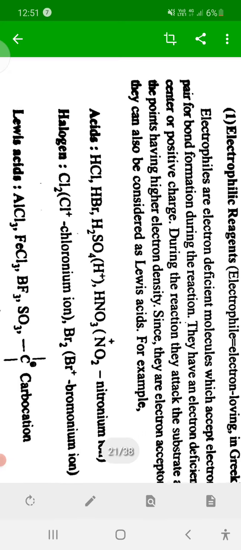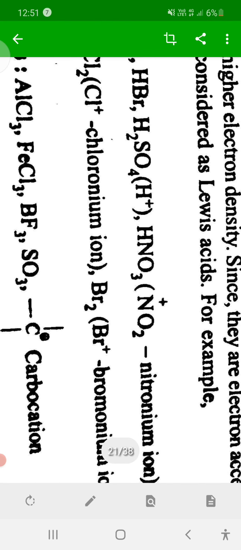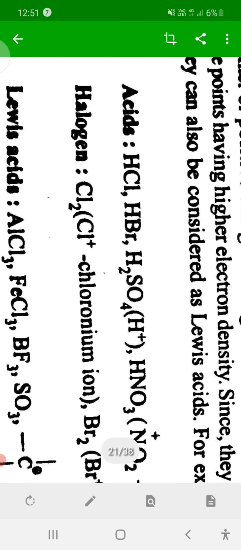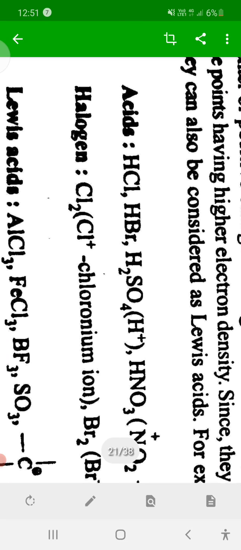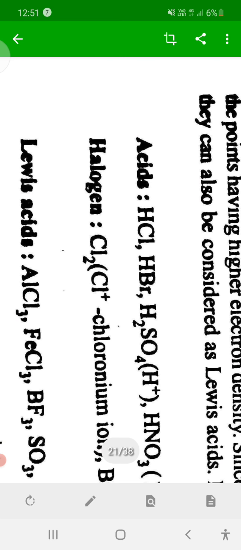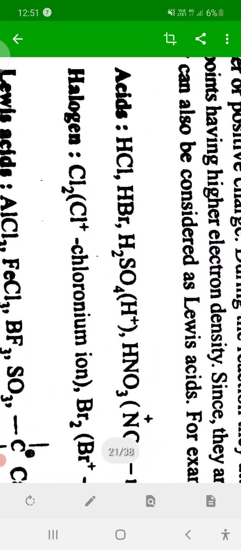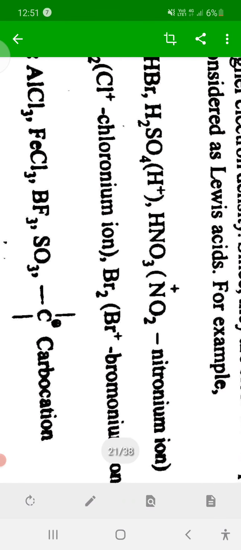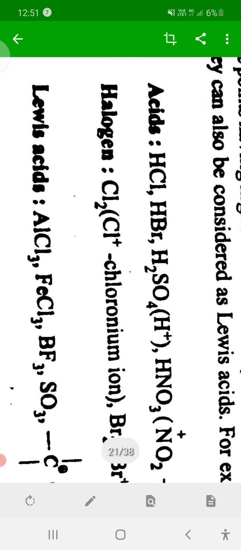Examples: acids like HCl, HBr, H2SO4, HNO3, all of which donate H plus, so all act as electrophiles. Then NO2 plus, the nitronium ion, which is a famous electrophilic reagent.